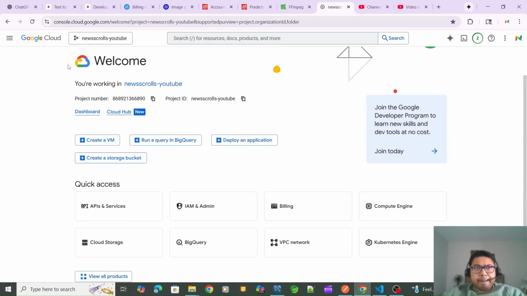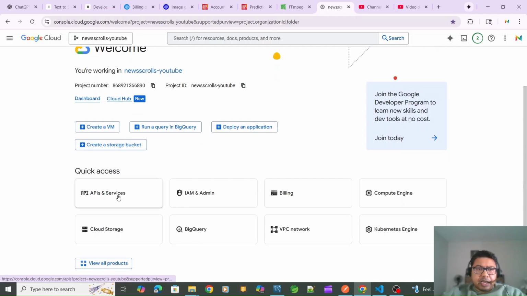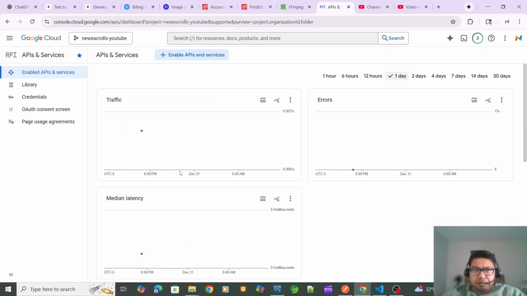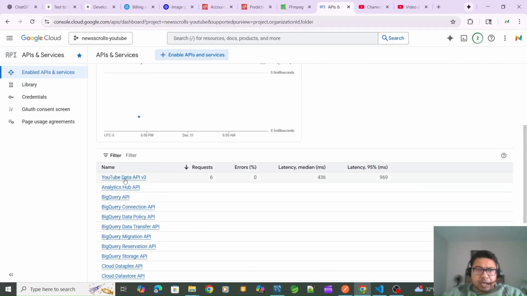Basically, we have to go to cloud.google.com, and there is this section, APIs. Here we have to create an auth token, and we use that auth token through programming to post a video to YouTube. So that's what I'm doing. Here, if you see, I have used this particular API, YouTube Data API v3. This is the API we have to use, and it is free, meaning we do not need to pay anything to YouTube to use it.